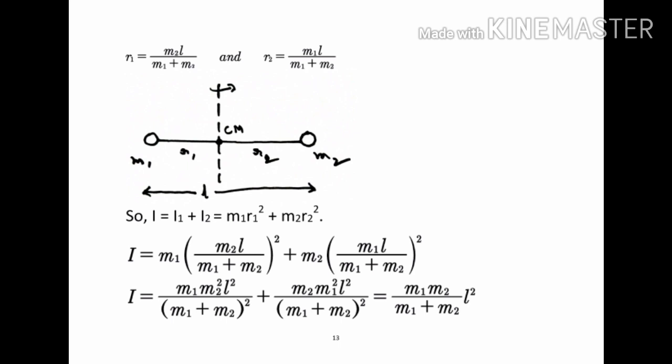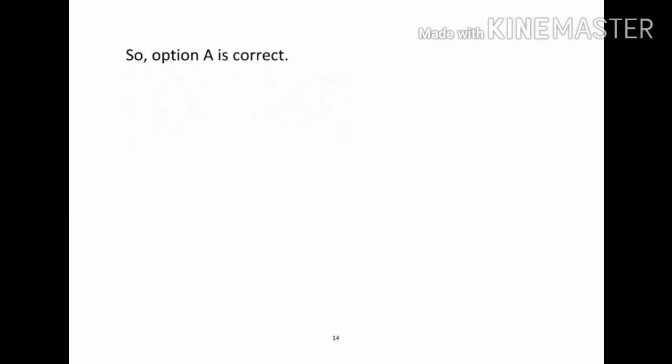By substituting the r1 and r2 values, we can get I is equal to m1 into m2L by m1 plus m2 whole square plus m2 into m1L by m1 plus m2 whole square. By simplifying this, I is equal to m1 m2 square L square by m1 plus m2 whole square plus m2 m1 square L square by m1 plus m2 whole square. By simplifying this, you can get I is equal to m1 m2 by m1 plus m2 L square. So option A is taken as correct.